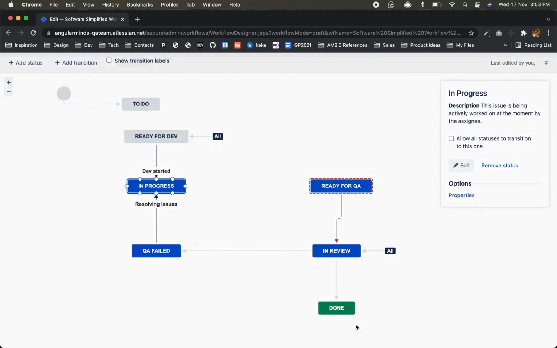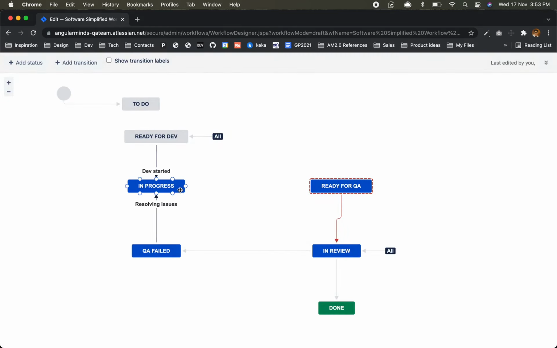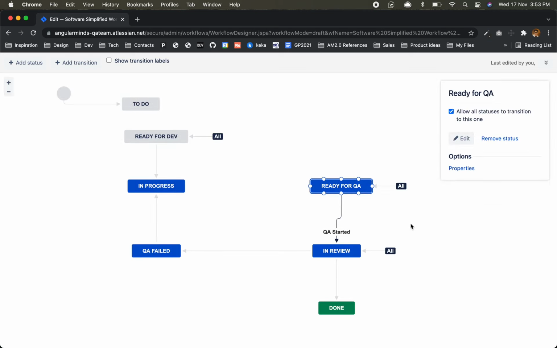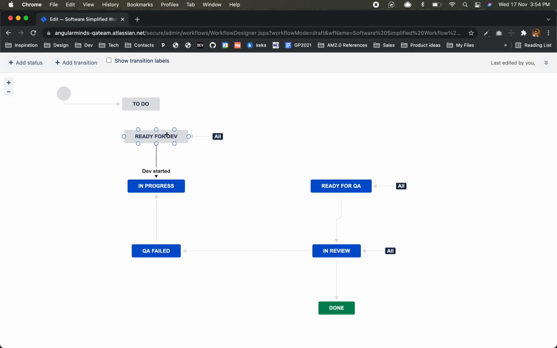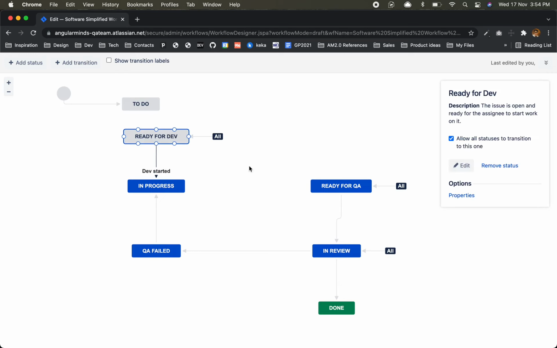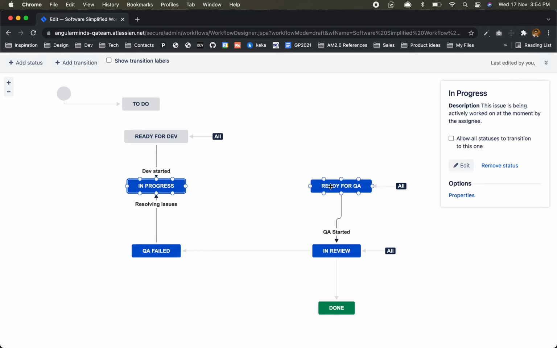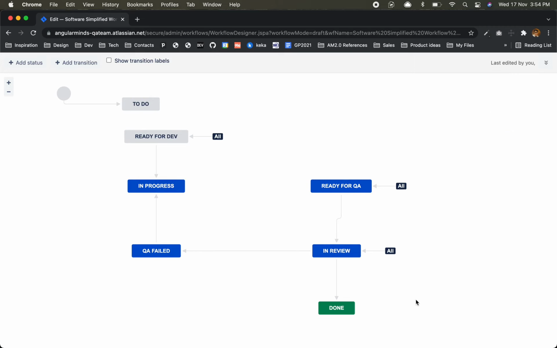There is some issue. From in progress to ready for QA, I don't know. For this at least. Okay, maybe. Not sure what's the problem for this one also. Okay, leave it. So for in progress from here, it will go here. Okay. After in review, we are sorted.